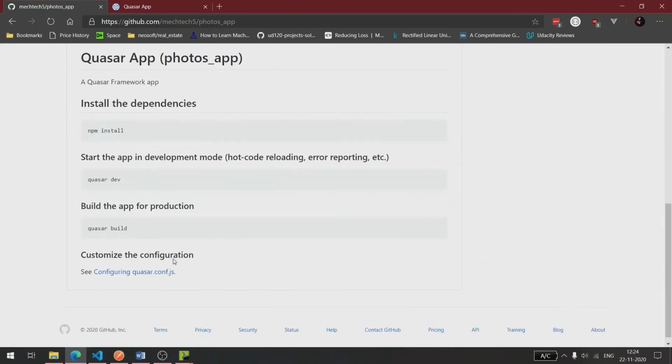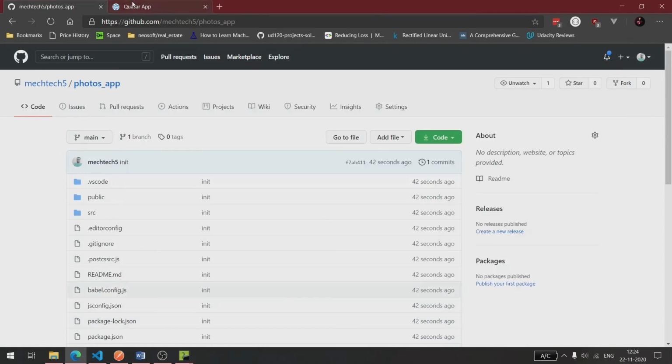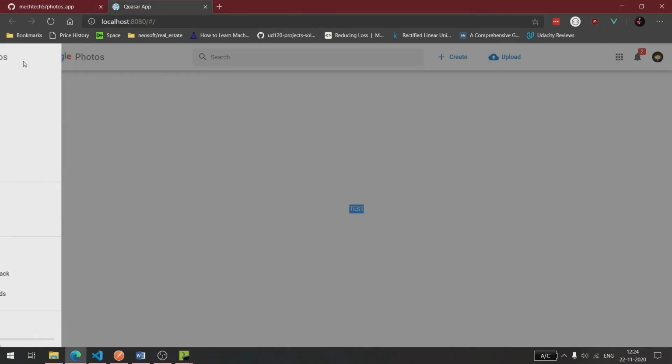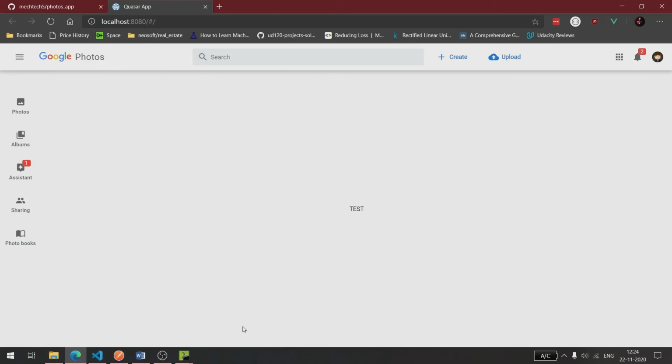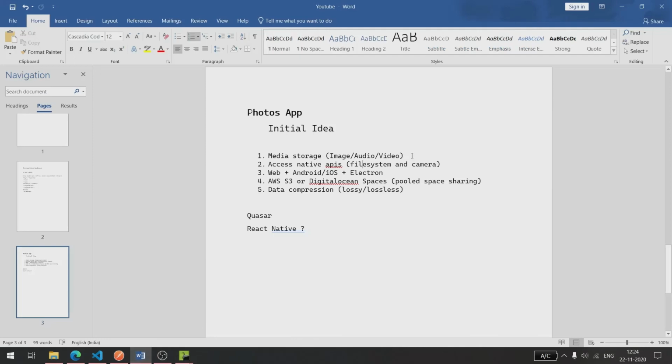Okay, so we have the application on GitHub. We have just set up the Quasar framework and put a layout in it, and now we can start developing our application. So this is the initial plan, and I think for the backend I'm going to use Laravel, of course, or Node.js. I don't know.